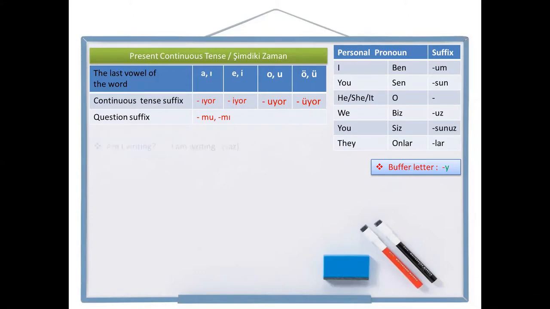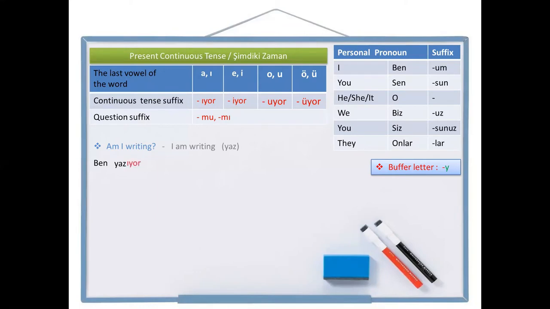Okay, let's start with an example. "Am I writing?" This is the question sentence I want. And the positive sentence is "I am writing." So first of all, I'm going to write the positive sentence, and after that, I'm going to add the question suffix to the end. Personal pronoun I, ben. Write, yaz.